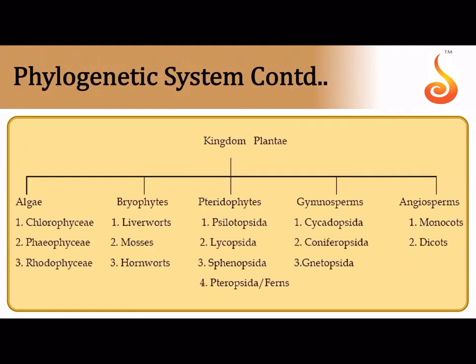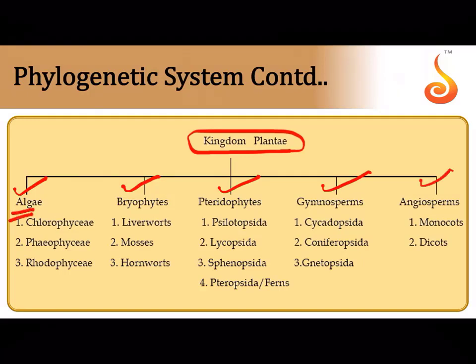Now moving on to classification of kingdom Plantae. Kingdom Plantae can be broadly classified into Algae, Bryophyta, Pteridophyta, Gymnosperms and Angiosperms. Algae are the most primitive. Bryophytes are avascular, they are green, they don't have any xylem and phloem in them, and they are called amphibians because they are living in moist conditions.